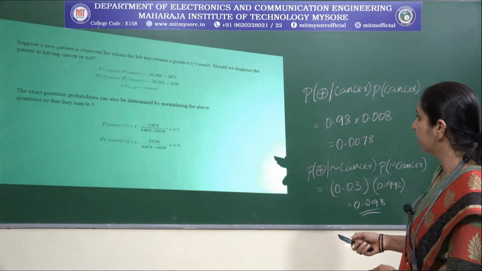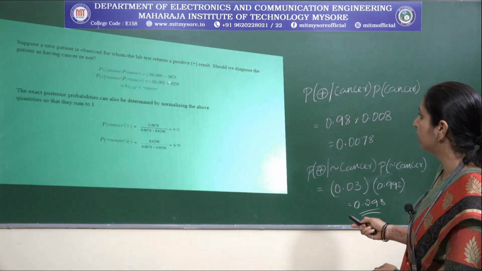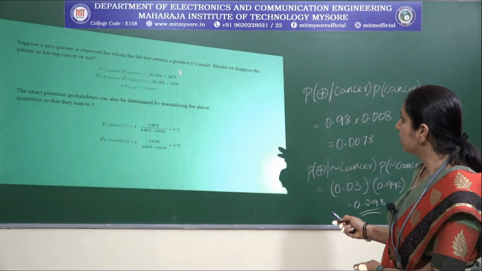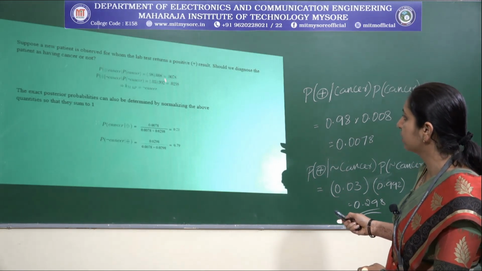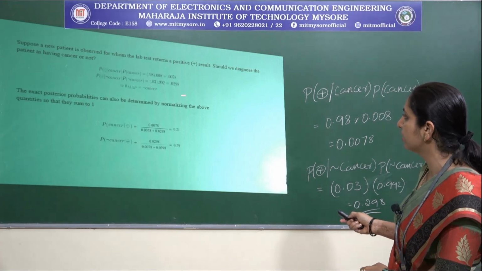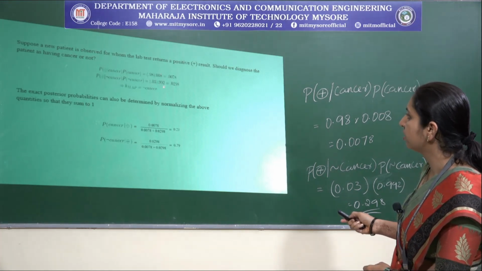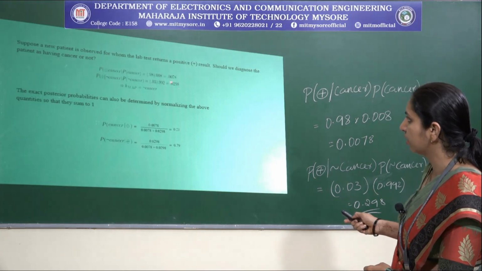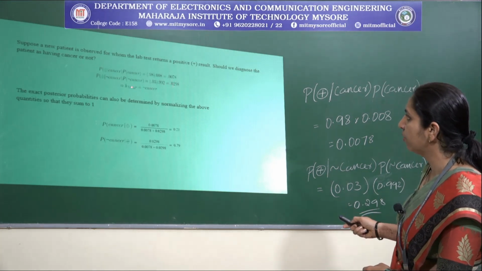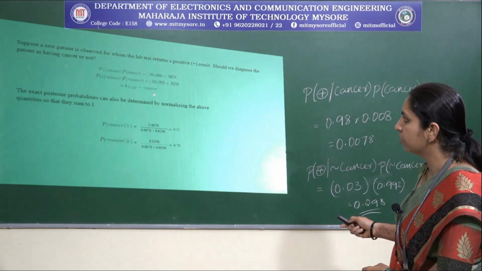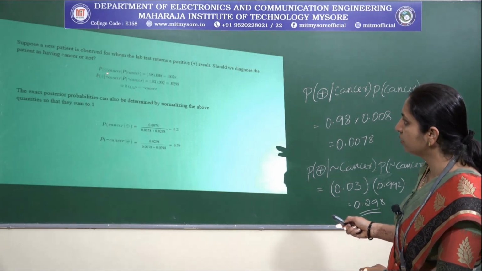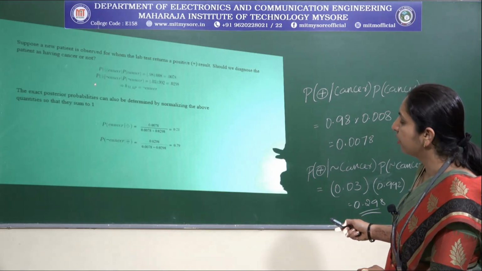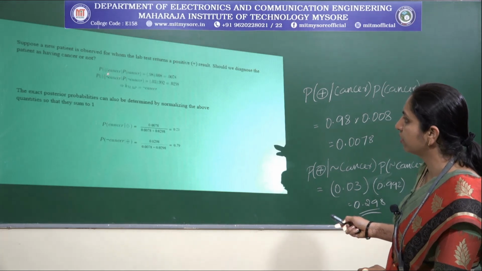So you can see here we get 0.0078 in the first case and 0.0298 in the second case. Out of these, which one has the maximum value? Of course the second one, and that will be treated as negation of cancer.